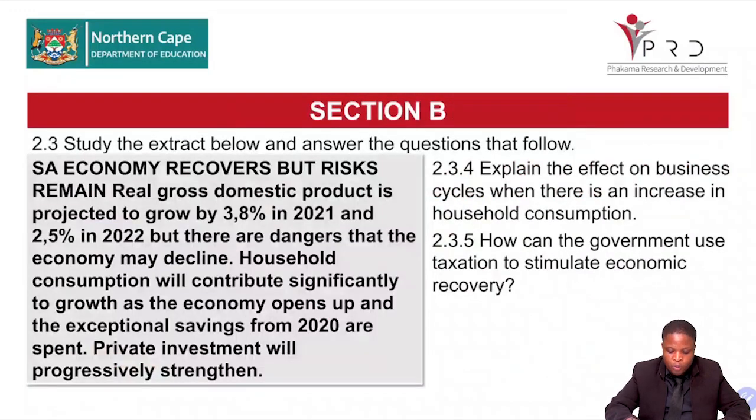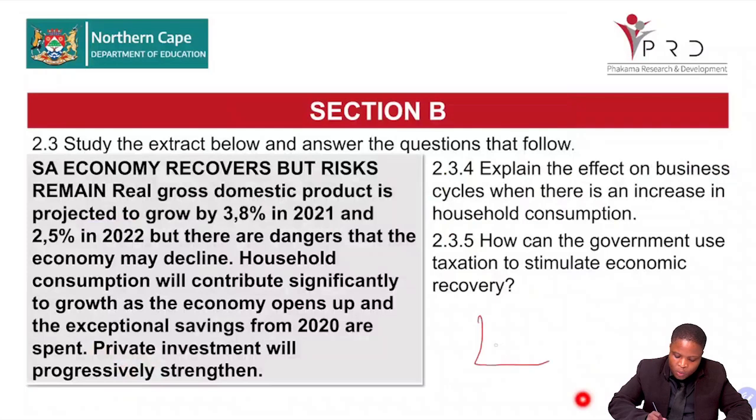Right, let's look at 2.3. It says study the extract below and answer the questions that follow. So you're going to read the extract, then you answer 2.3.4 and 2.3.5. 2.3.4 says explain the effect on business cycles when there is an increase in household consumption. What will happen to the business cycle when people are spending more? Right. 2.3.5, how can the government use taxation to stimulate economic recovery?